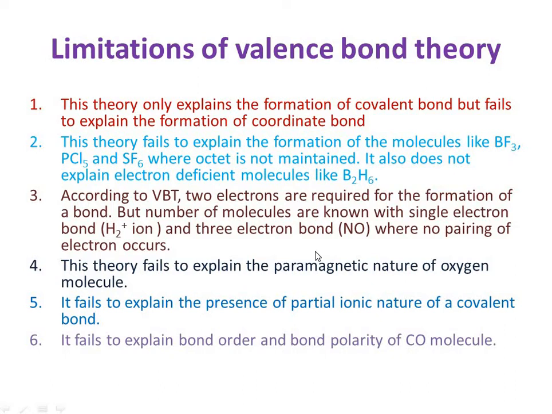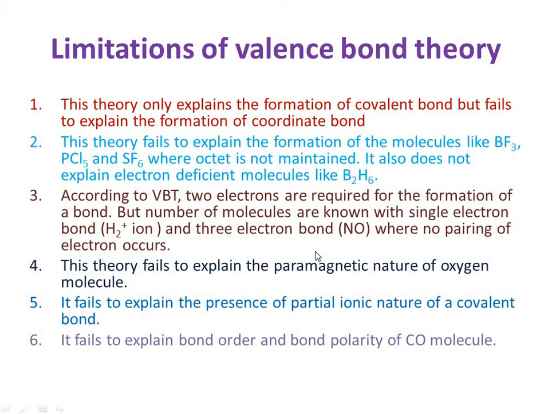Fourth limitation: this theory fails to explain the paramagnetic nature of the oxygen molecule. By using the postulates of the valence bond theory, we can form the oxygen molecule.